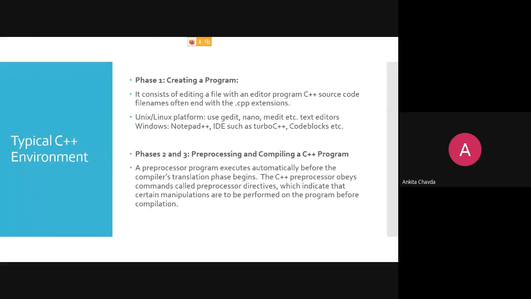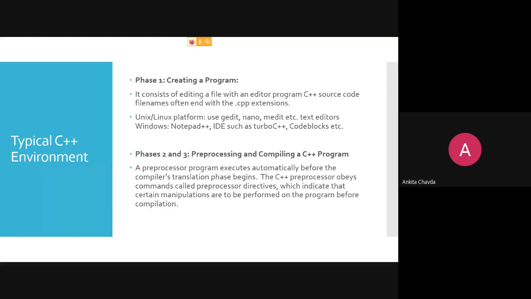Wherever you have written PI, that will be replaced with the actual value, 3.14 or whatsoever the value is. That will be replaced before the compilation phase. The C++ preprocessor obeys commands called preprocessor directives, which indicate that certain manipulations are to be performed on the program before compilation.